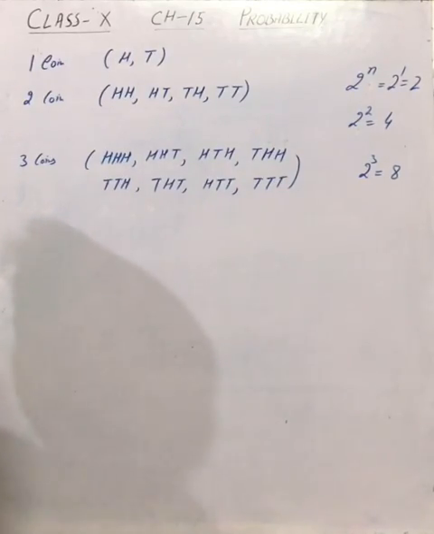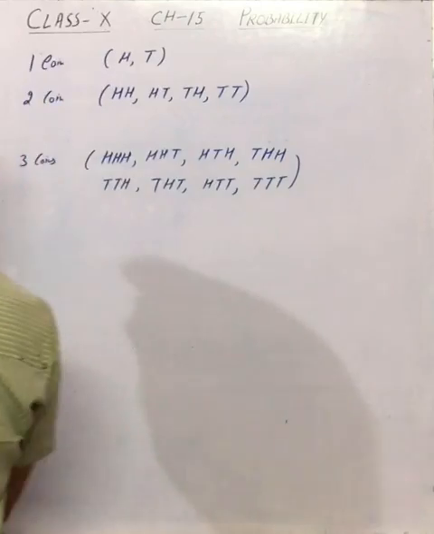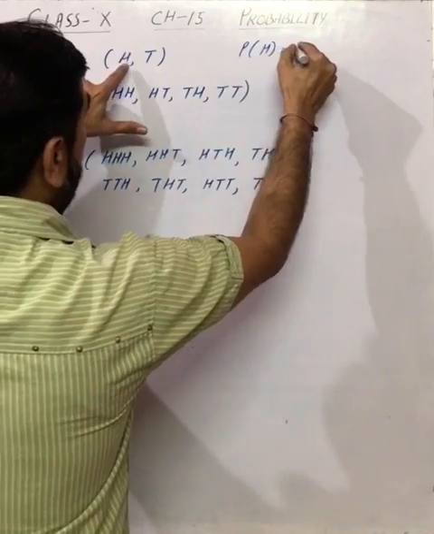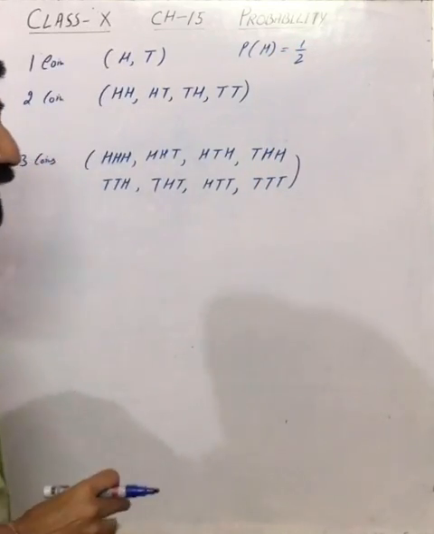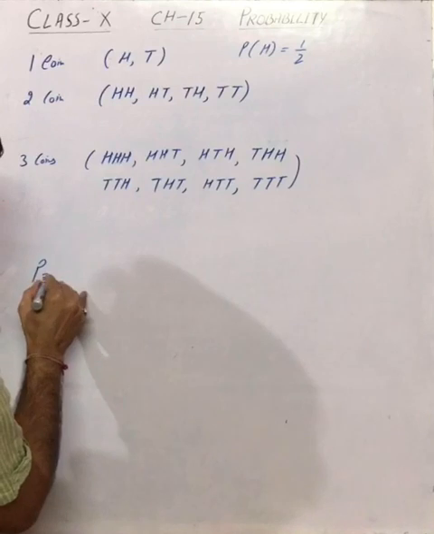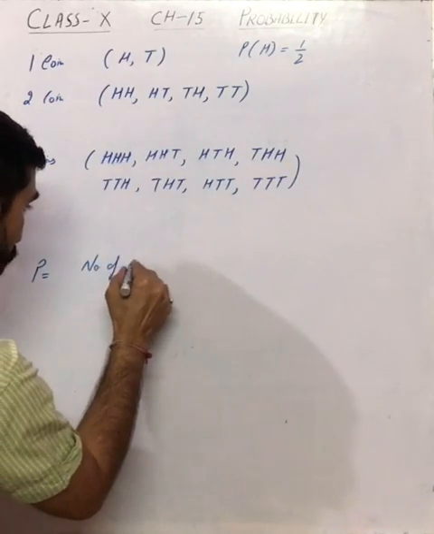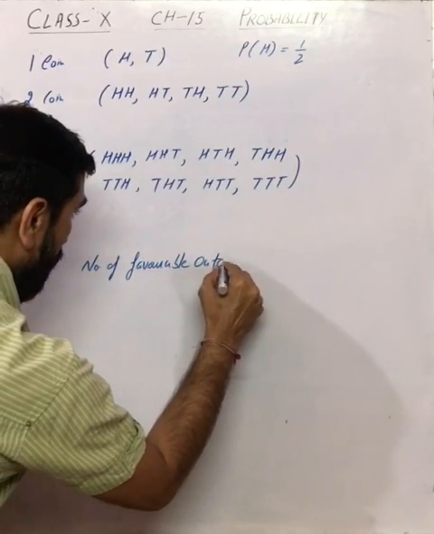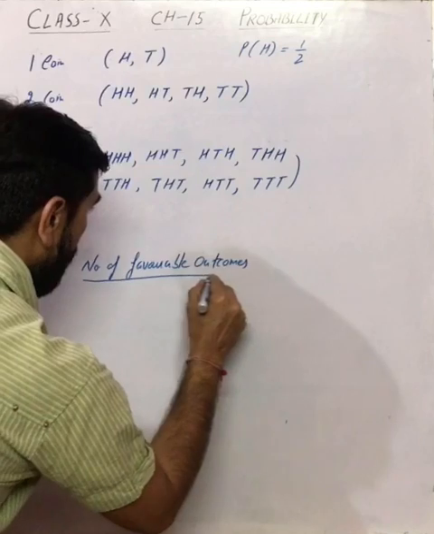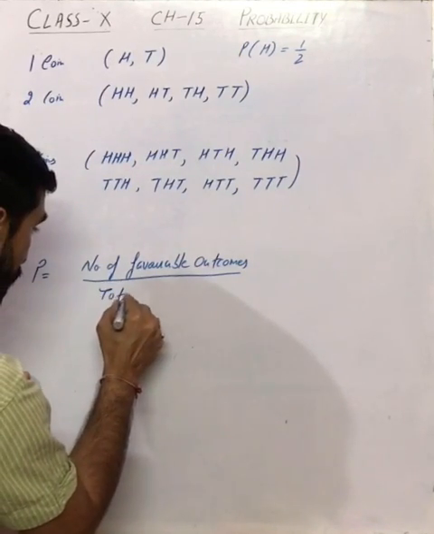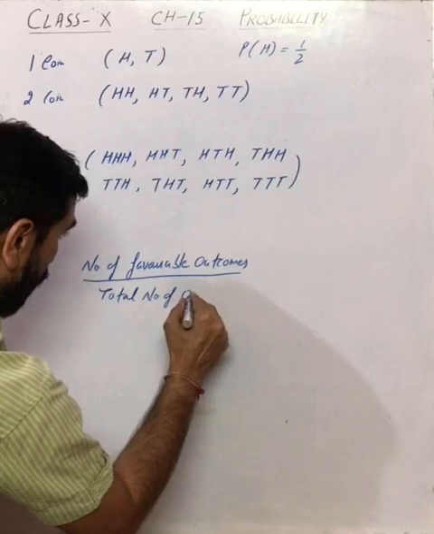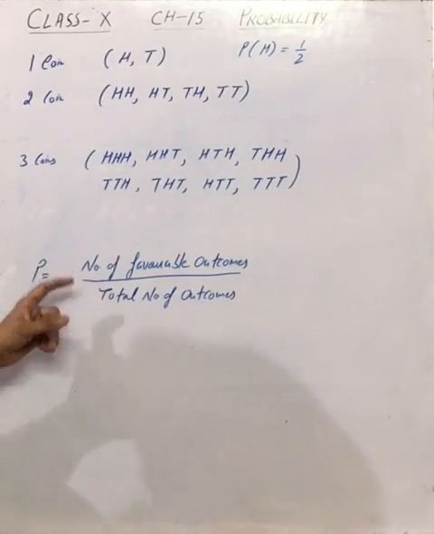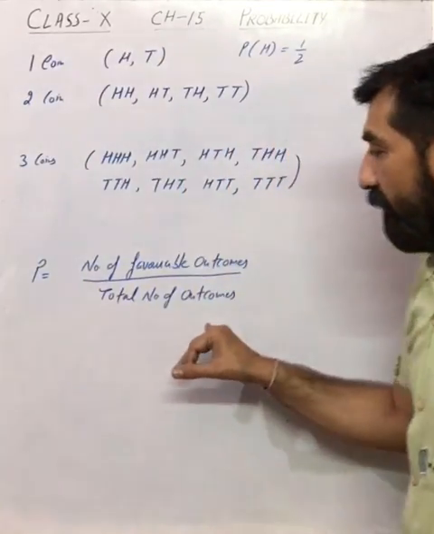Now if we talk about the probabilities, if we are throwing one coin, the probability of getting head will be 1 by 2. Why 1 by 2? The formula which you must remember, the formula for probability was number of favorable outcomes divided by total number of outcomes. Students, this is the formula which will apply in this chapter probability. Whatever the type of question will be, this same formula will be working.